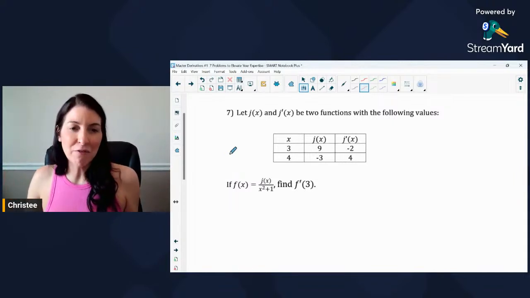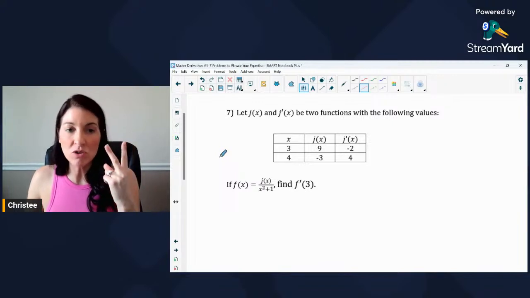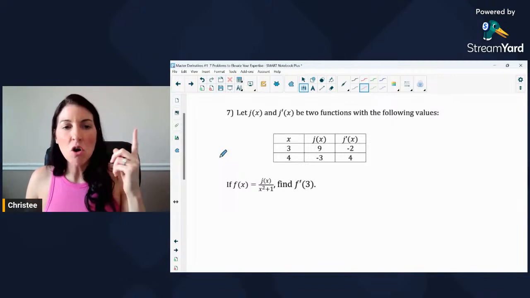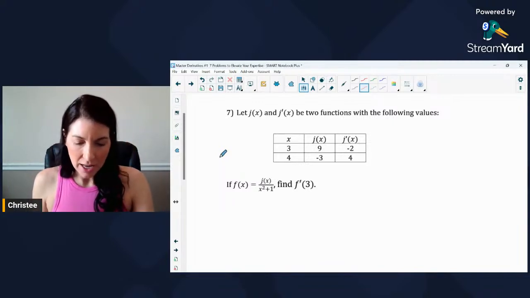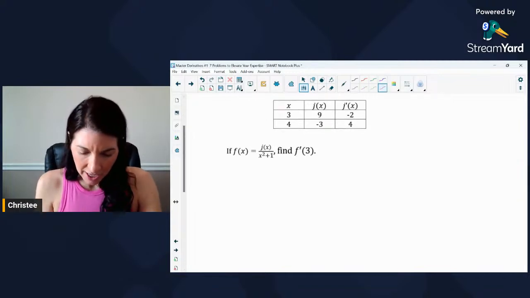Well, it's because we need to first find the derivative of this. And in this video, I think we've done quotient rule twice. So if you need to be reminded of the quotient rule, go back up to some of the previous problems and take a look at that rule that I wrote out. So the first thing, let's write out f prime of x.